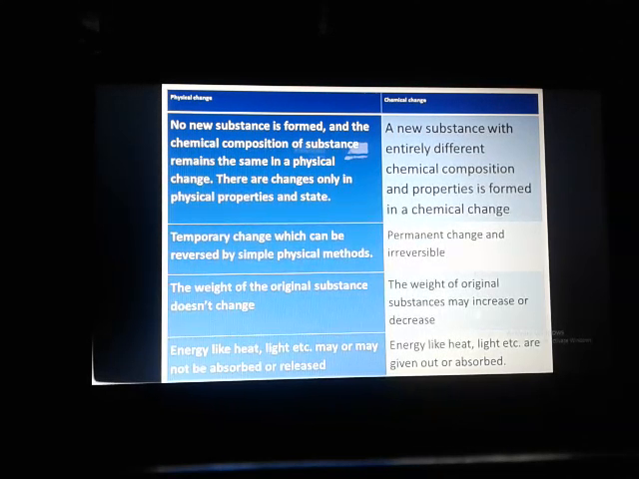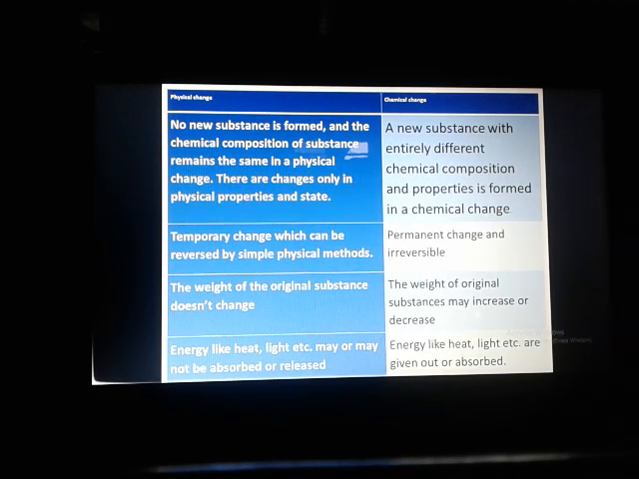In case of physical change, the weight of the original substance doesn't change. But in case of chemical change, the weight of the original substances may increase or decrease. In physical change, energy like heat, light, etc. may or may not be absorbed or released. But in chemical change, energy like heat, light, etc. is given out or absorbed. This is a very important question, and it is helpful for your understanding.